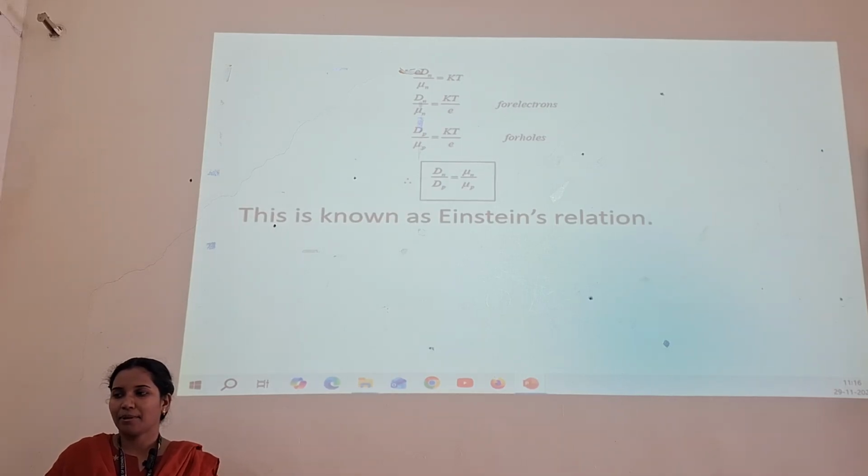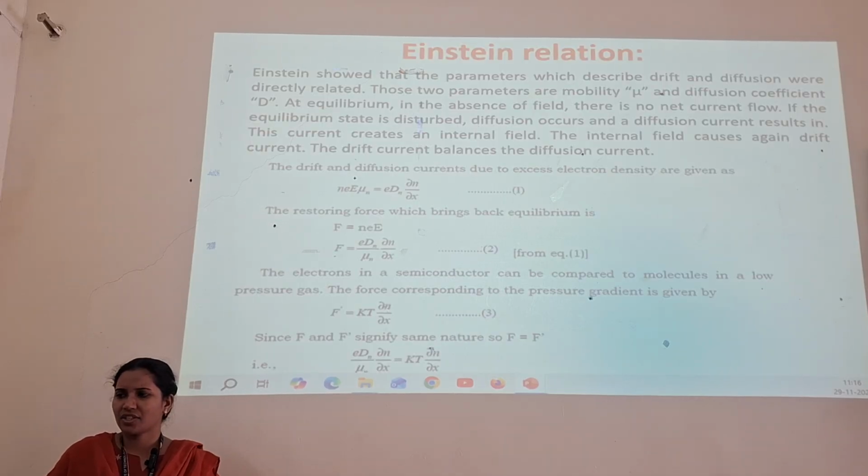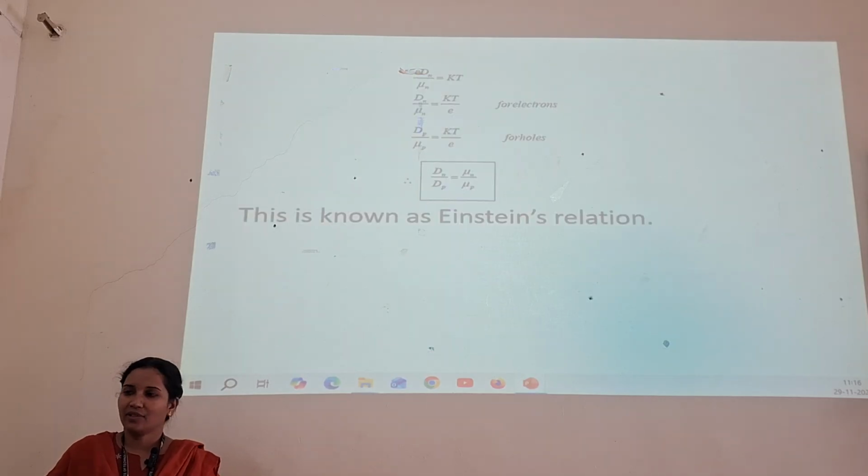Now Dn/Dp = μn/μp. This is the Einstein relation, which shows that drift and diffusion are directly related.